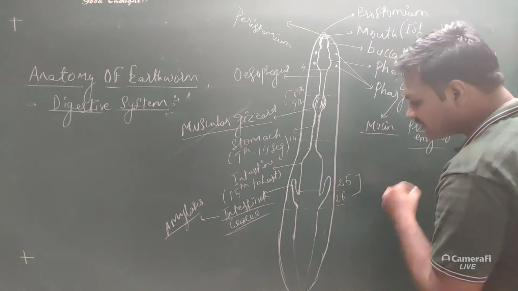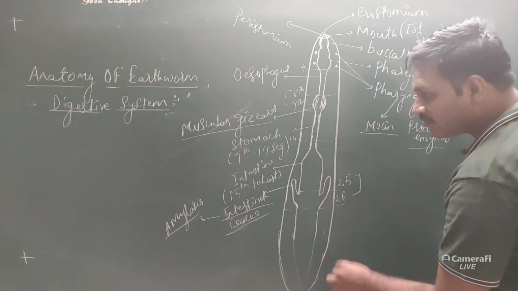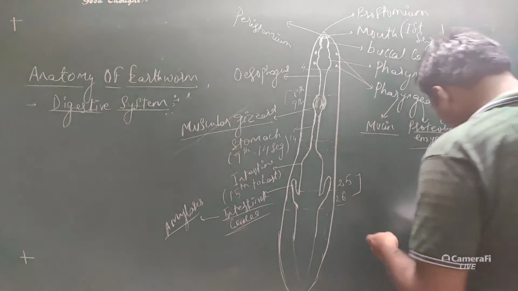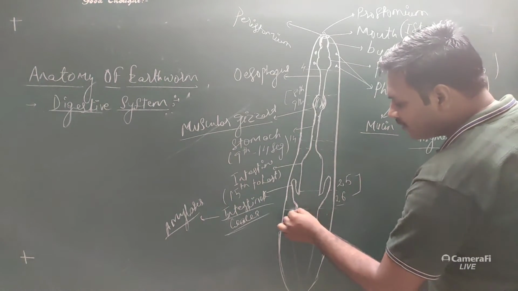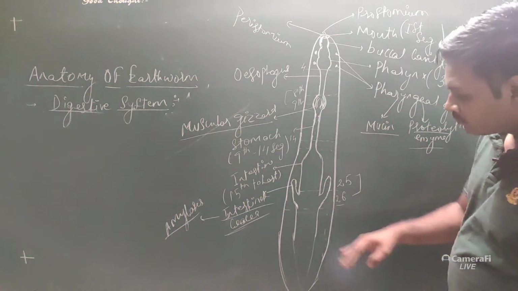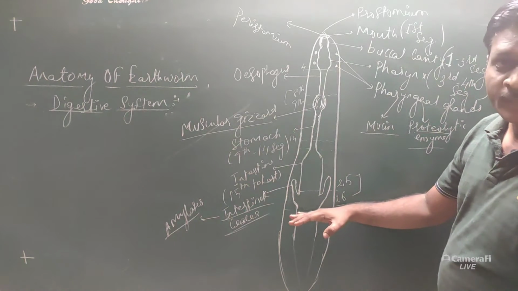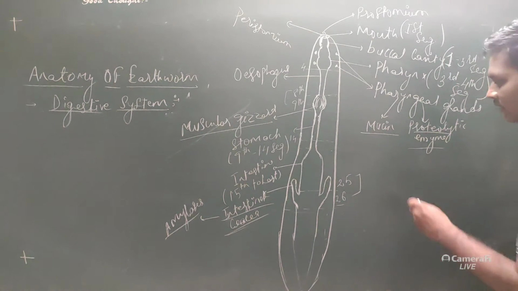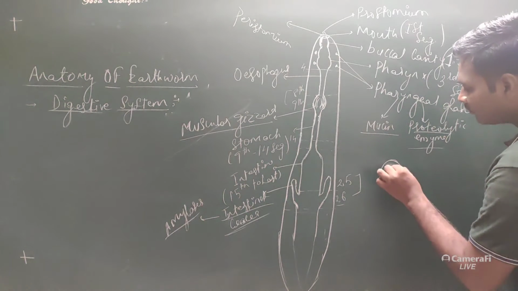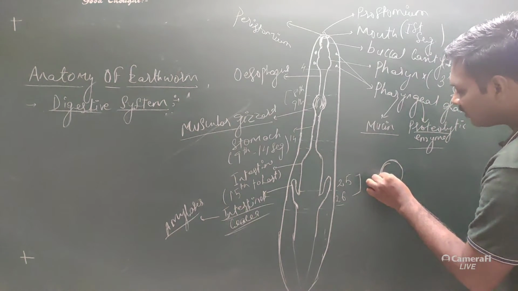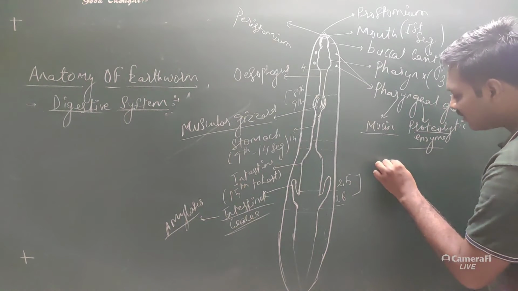So from the 26th to the 95th segment, there will be formation of a median fold. When we look at the cross section, from the 26th segment, the body of the earthworm is cylindrical and it consists of an internal layer.